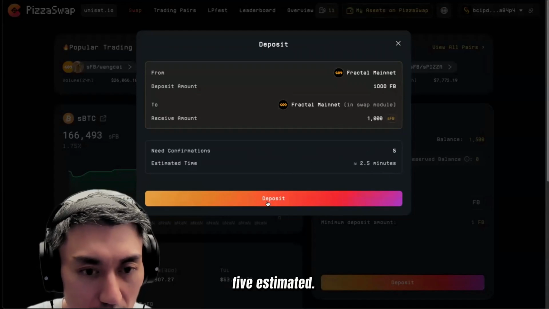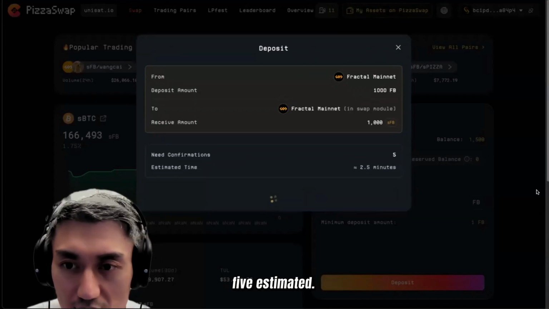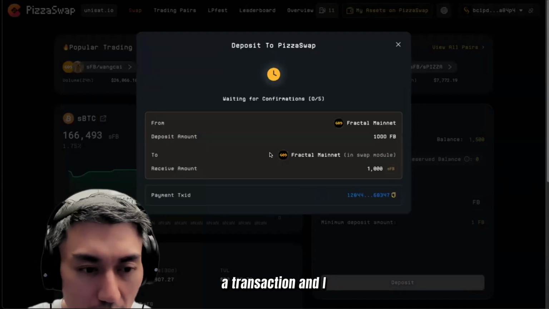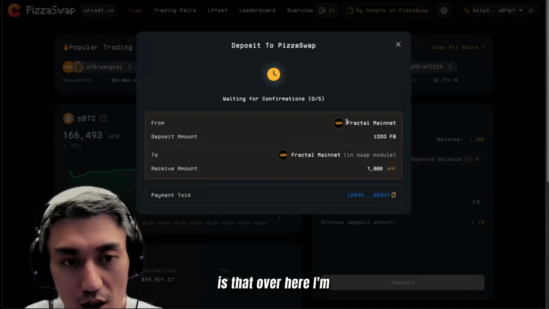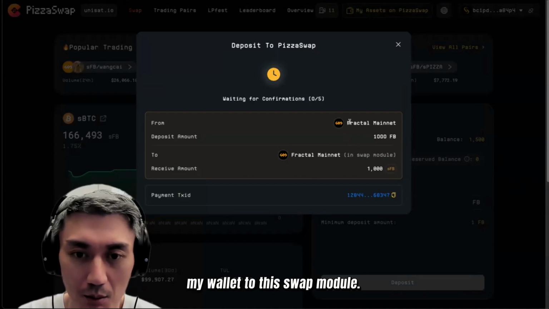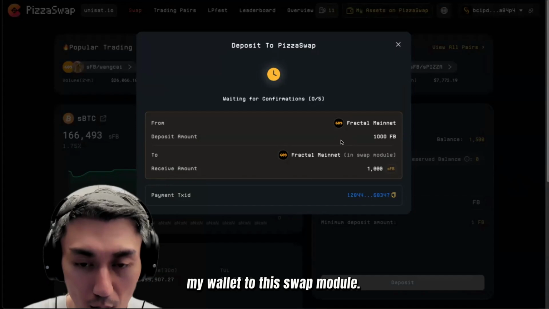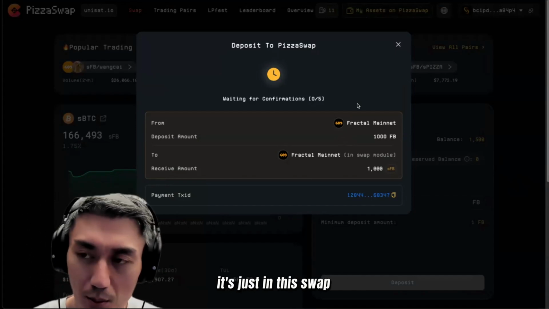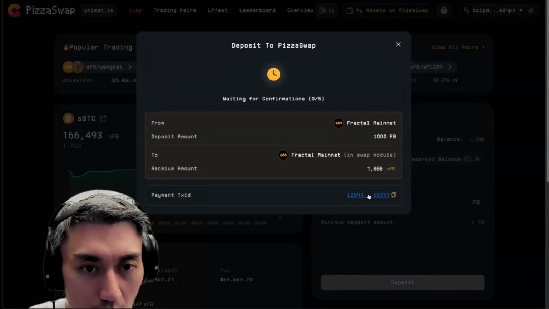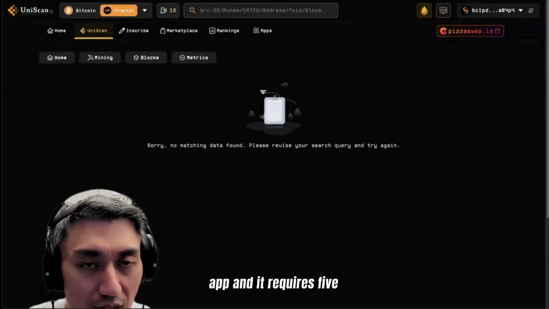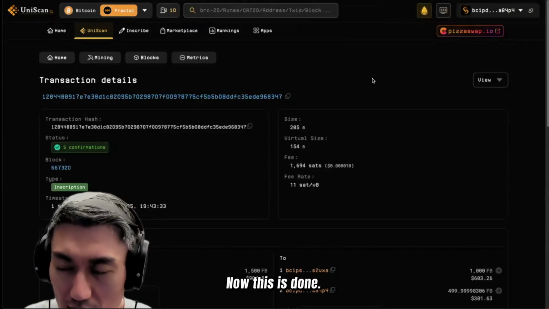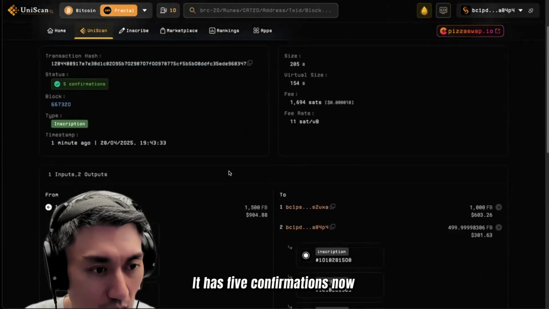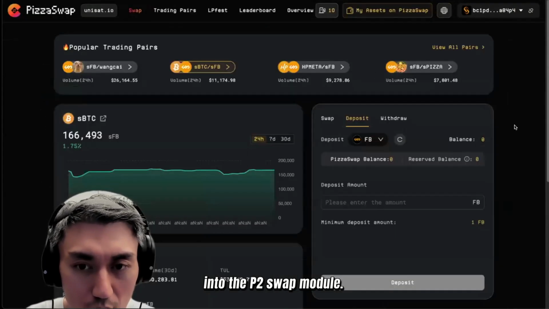Need confirmation 5. Estimated. Okay, I'm gonna sign a transaction and I have a payment ID now. So essentially what happens is that I'm depositing from my wallet to this swap module. It's still in my wallet, but it's just in this swap module on this particular app. And it requires 5 confirmations for it to basically be confirmed. A few moments later. Awesome. Now this is done. This has 5 confirmations now. Essentially deposited into the PizzaSwap module.